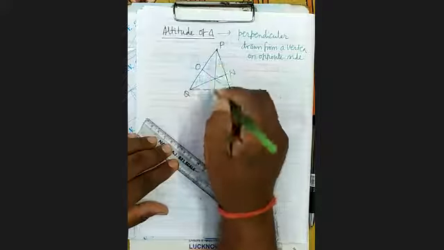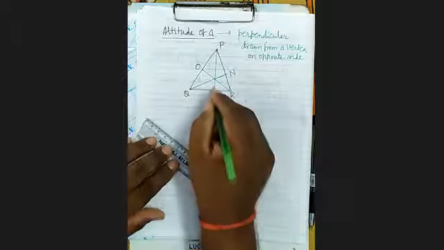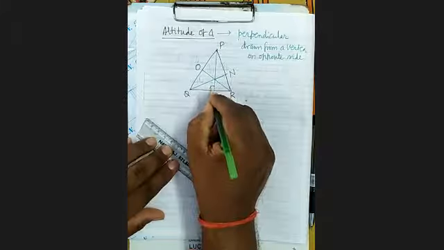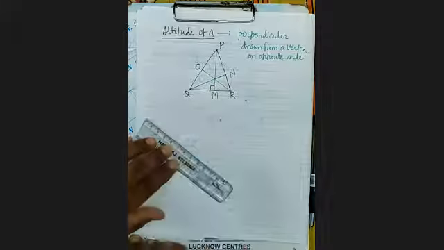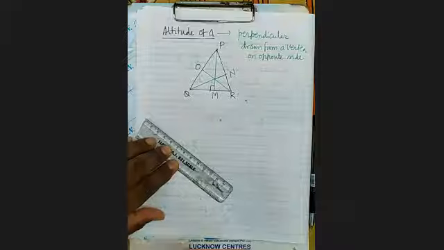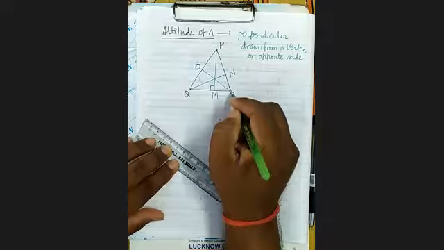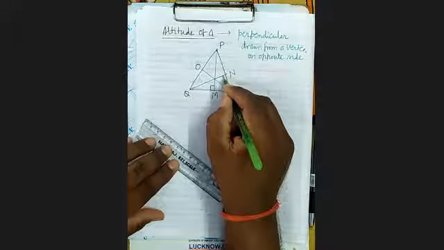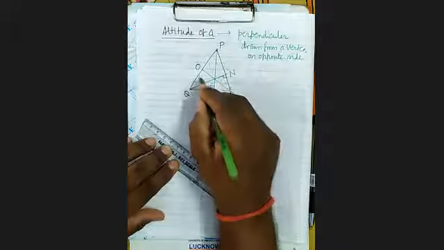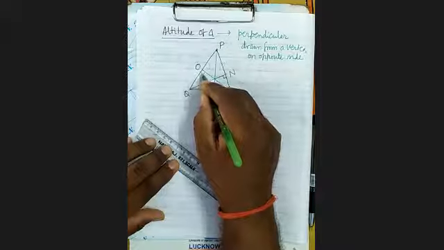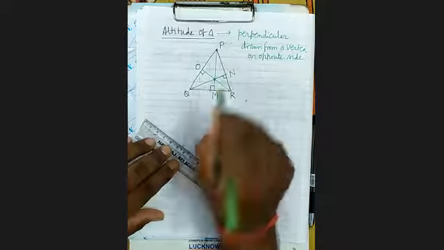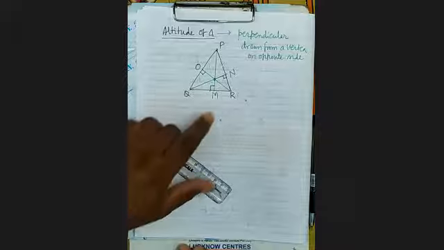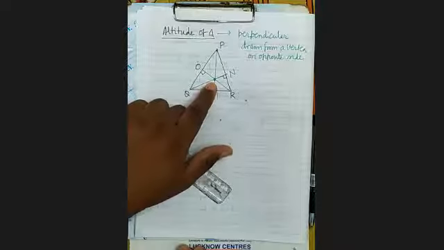Here from P, you have drawn perpendicular over QR. Perpendicular means meeting QR at 90-degree angle. From Q, draw perpendicular over PR, meeting PR at 90-degree. Here also 90-degree. You can see all the 3 altitudes intersect at this point.